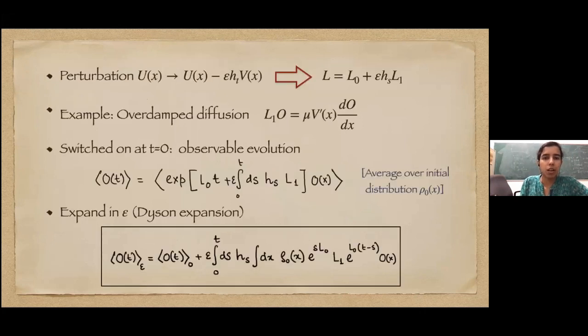Okay, let's go to the next page. So now we are adding some perturbation again in the form as we did before, epsilon h(t) V(x), some potential V(x), some time dependent factor h(t). So that means that our generator is now changing. Earlier we had some equilibrium generator L0. Now we have some correction.